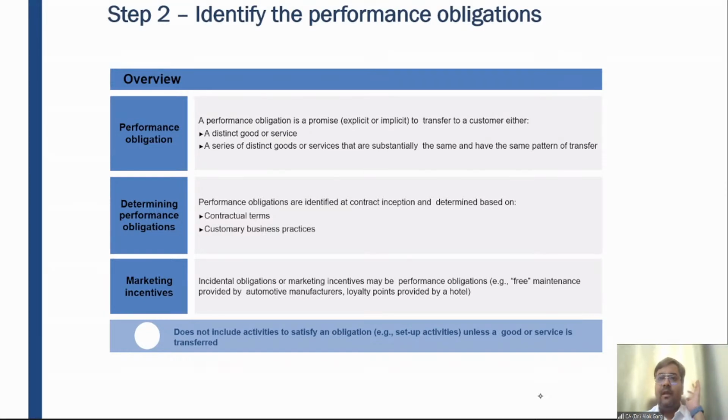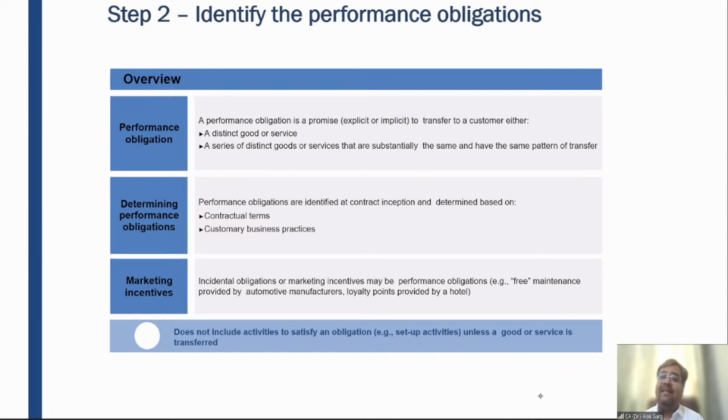At the same time, if you have purchased a television or a refrigerator from a particular supplier in the local market, from an electronic outlet, and he is not providing any delivery services, in that case, whenever you have purchased, you have paid and he has billed you, he will recognize revenue because his performance obligation has been met.